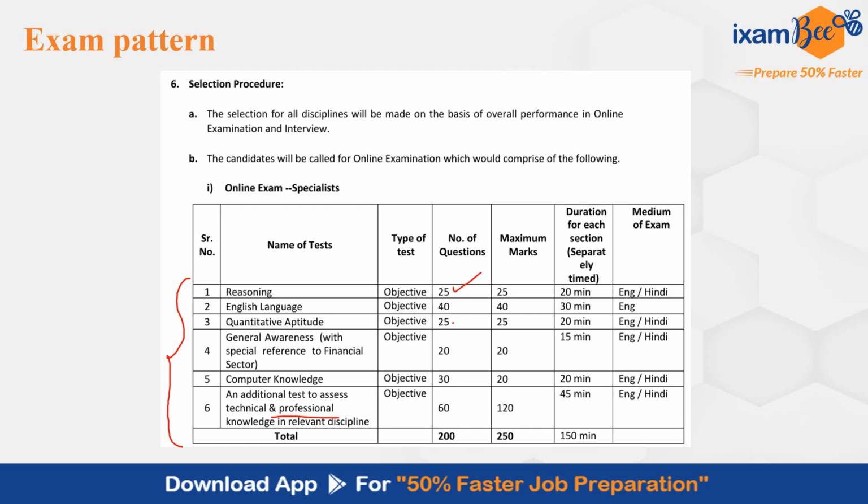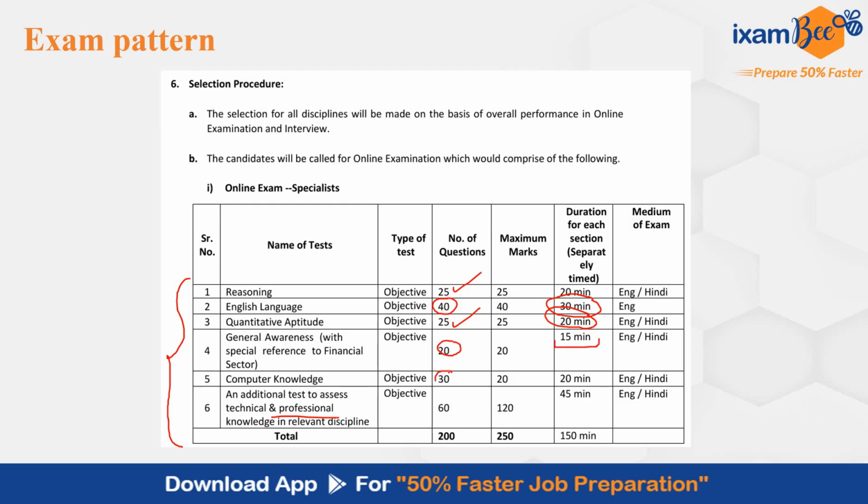In reasoning, quantitative aptitude, there are 25 questions to be attempted in 20 minutes, which, if I am frank, is not possible. In 20 minutes, attempting 25 questions may be a difficult task. You can attempt somewhere 15 questions over here. Then in English language, 40 questions are to be attempted in 30 minutes. In general awareness, 20 questions in 15 minutes, which is again possible.